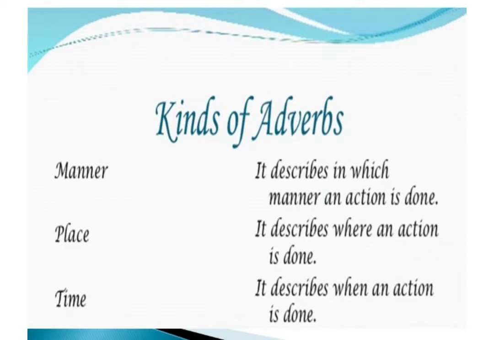Children, now we have kinds of adverbs. This I have already told you. First, manner. Adverbs of manner describe in which manner an action is done, or you can say how an action is done. Place describes where an action is done. Time describes when an action is done. So we have these types of adverbs: manner, place, and time.